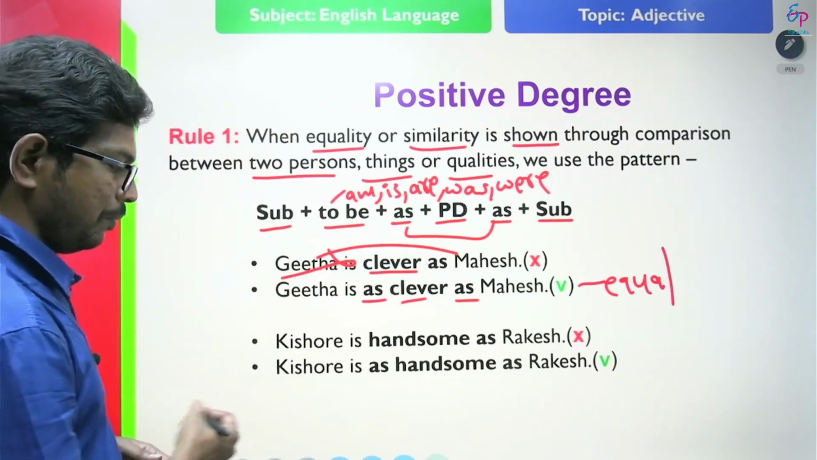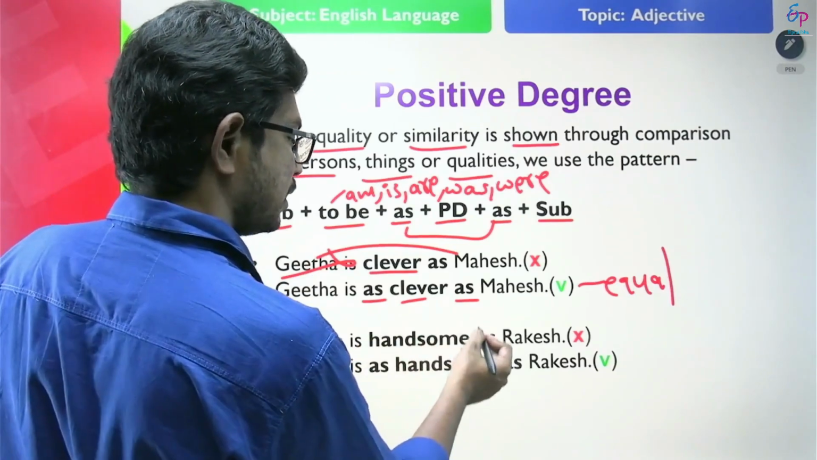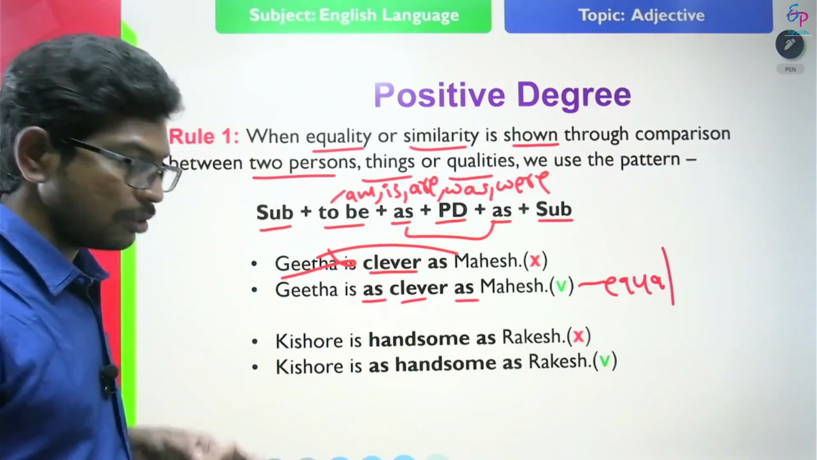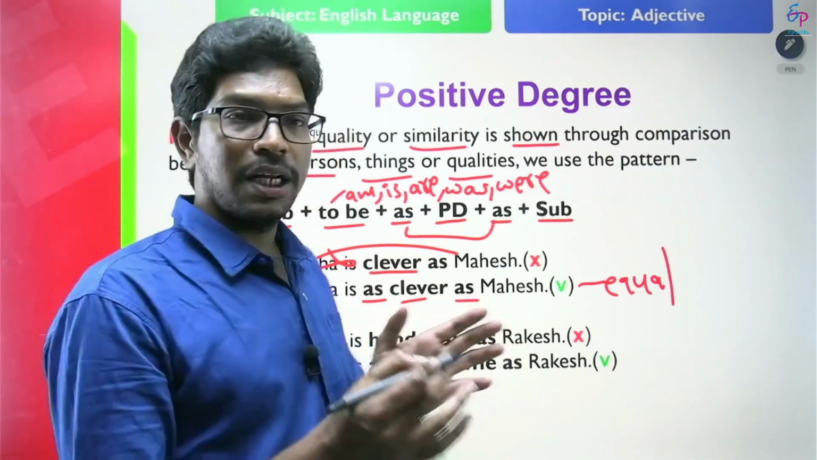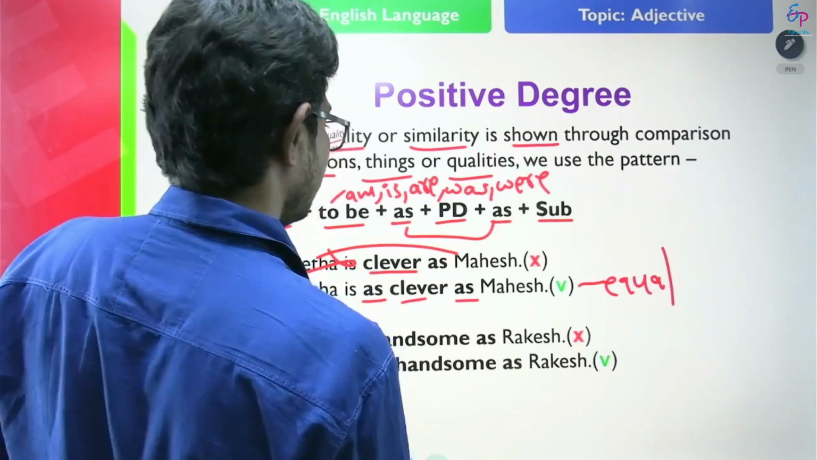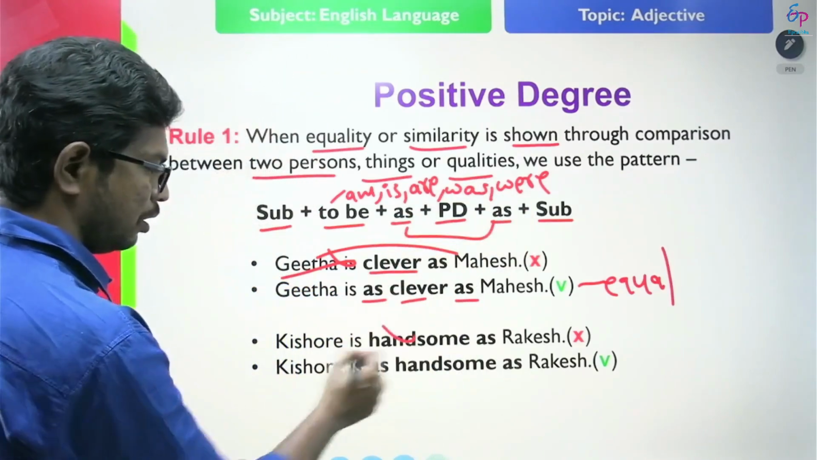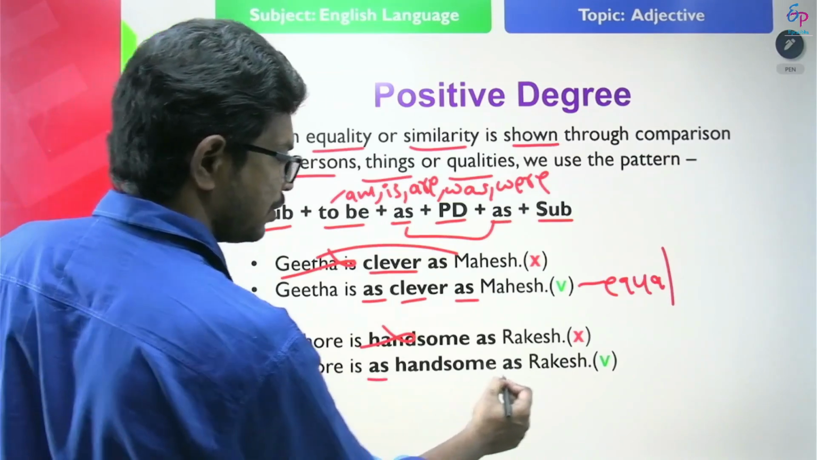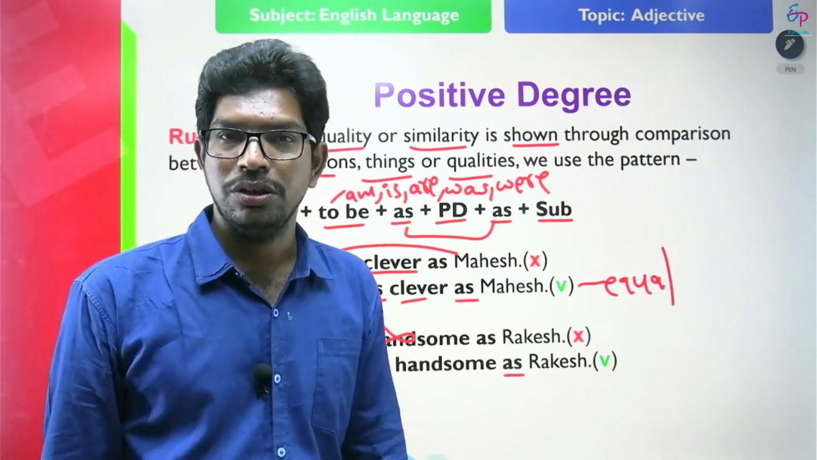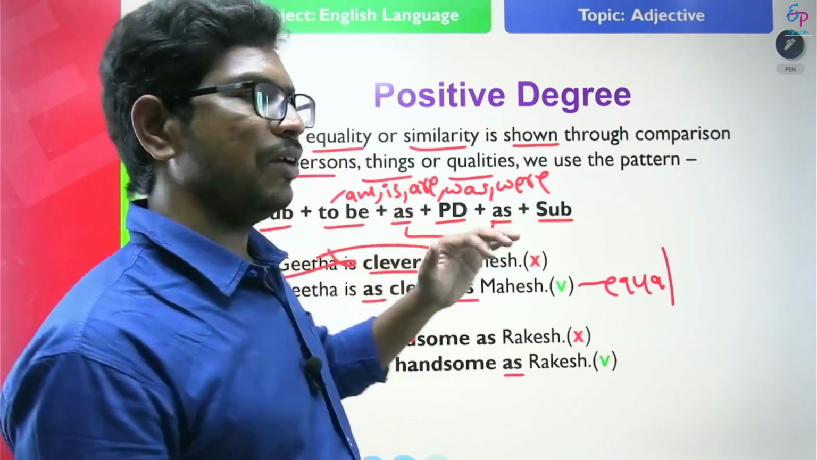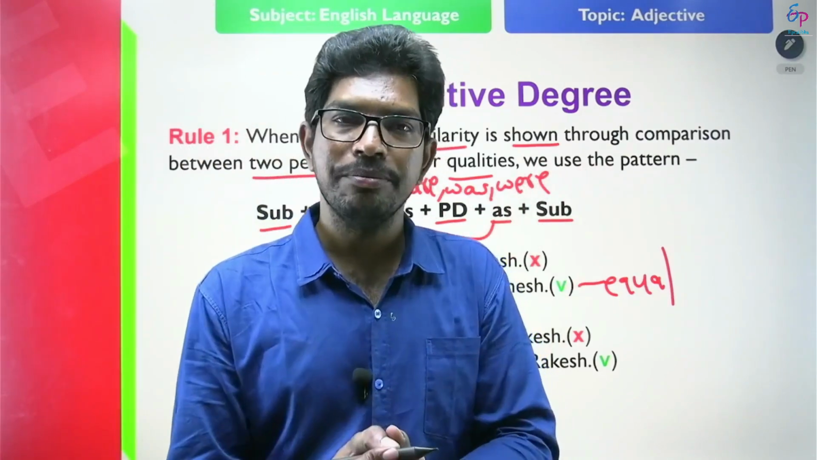Look at another example. Kishore is handsome as Rakesh. I am comparing Kishore and Rakesh equally. So we must use the structure as plus positive degree plus as. What is the correct one? Kishore is as handsome as Rakesh. So we use positive degree when the comparison is made equally.